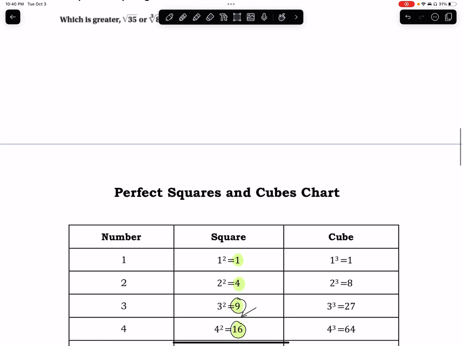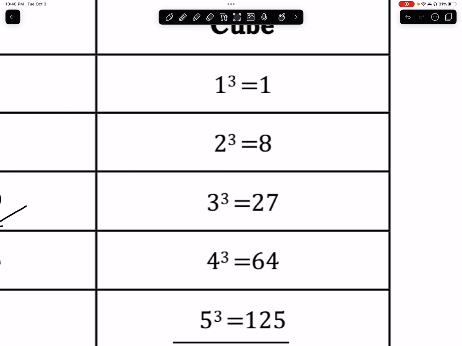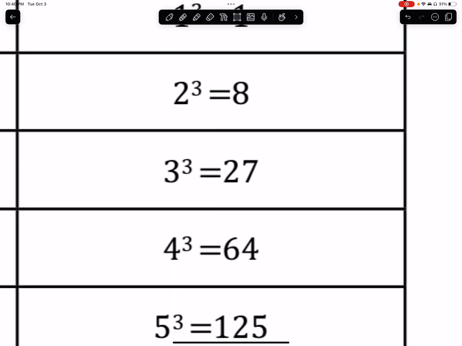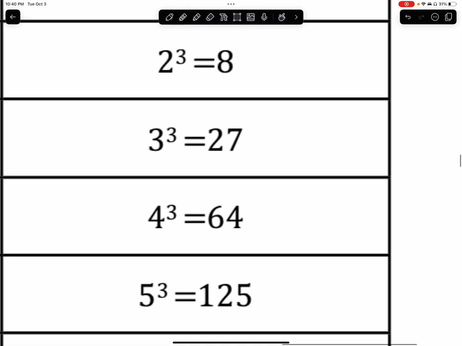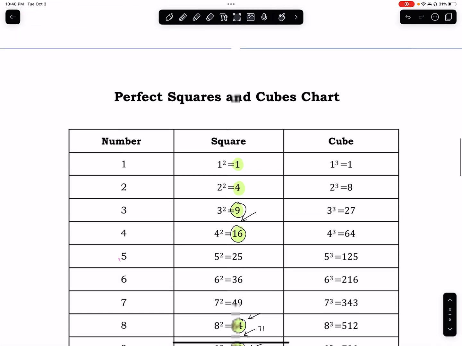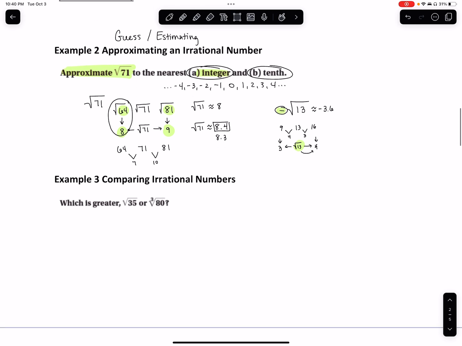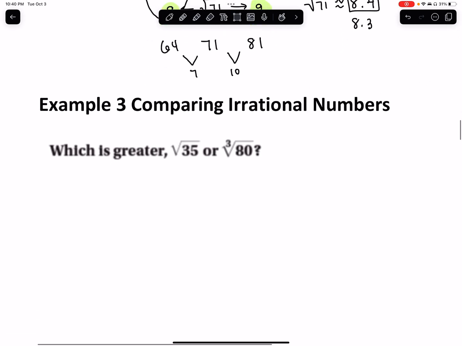And it also works for cube roots. So you'll have some cube root problems, like the cube root of 25 should be really close to the cube root of 27. Well, the cube root of 27 is 3. So the cube root of 25 must be close to 3, like 2.8, 2.9, maybe 2.7, somewhere in there. Example 3, last one, and we're done.